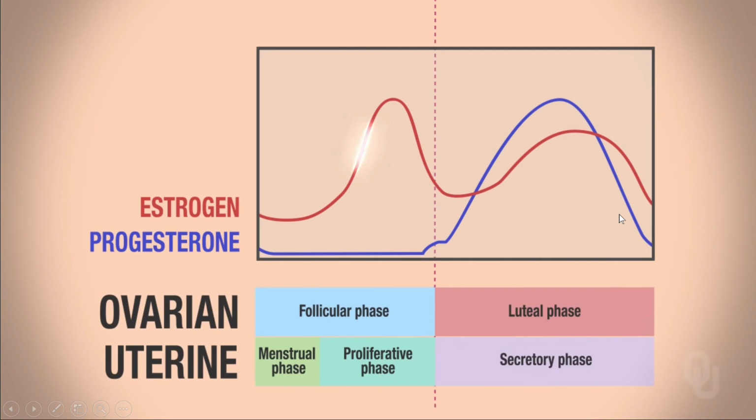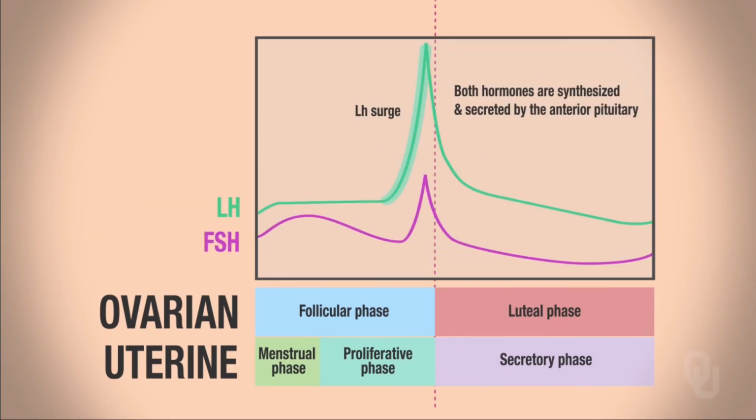So let's look at the cycles here. So the estrogen increases because of the presence of the follicle, which causes the proliferative phase to increase initially the endometrium. But when the egg cell is almost released through ovulation, it will fall down. And then there is the progesterone increasing here that will increase the endometrium in the secretory phase because of the presence of corpus luteum over here. So that will be very important.